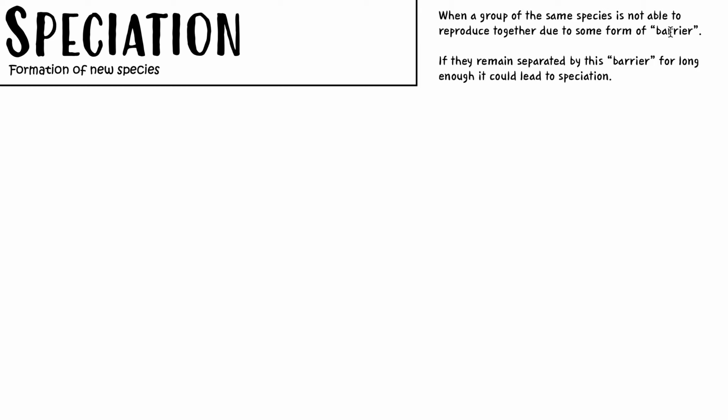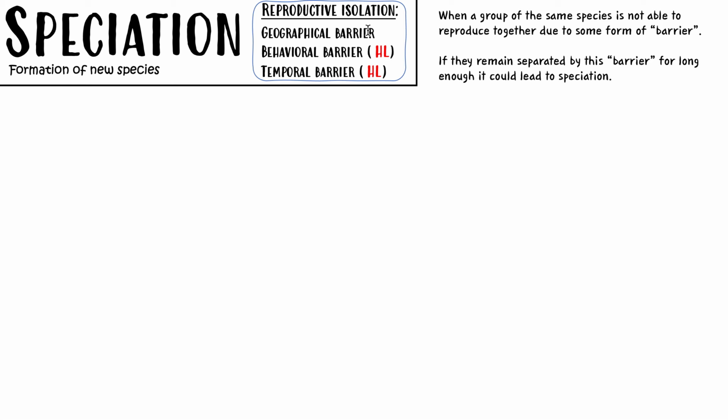Now there are three kinds of these barriers. Okay, I mentioned these barriers. Now what are these barriers? Geographical barrier. We're going to talk about these in detail, so don't worry. Behavioral barrier and temporal barrier. Okay, so all of these three barriers lead to reproductive isolation, meaning the same species is now isolated because they can't come together to breed because of this barrier. So they are reproductively isolated. They can't reproduce together.